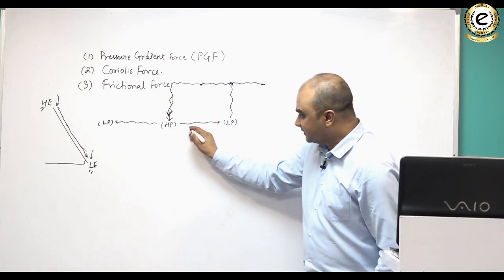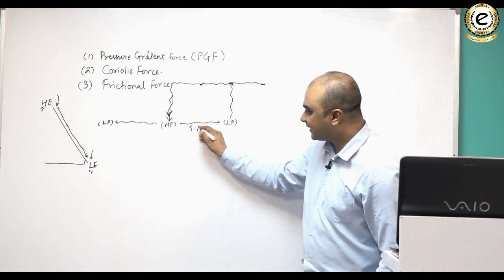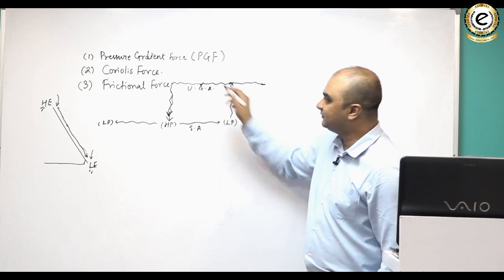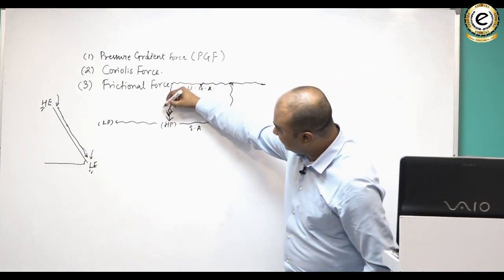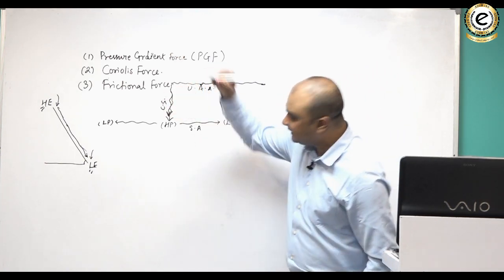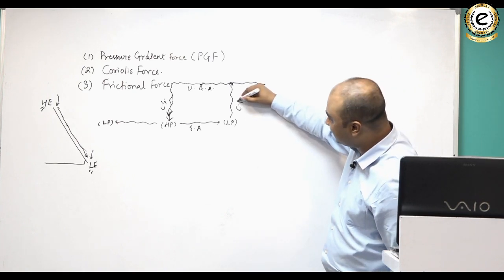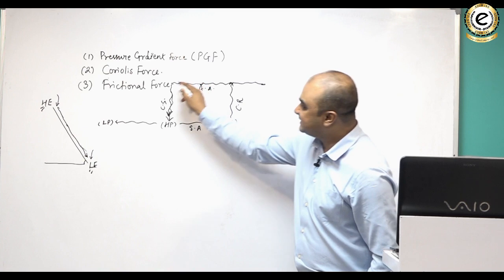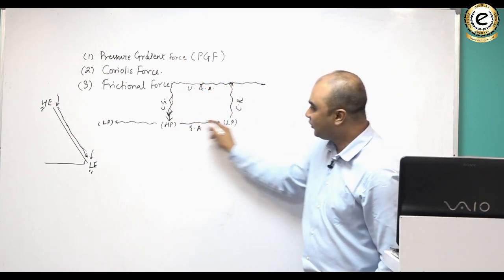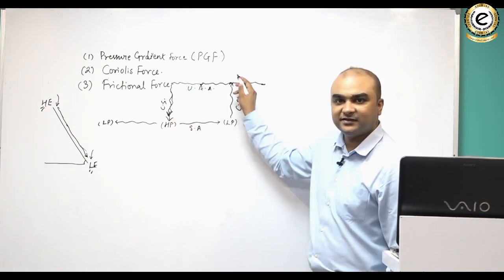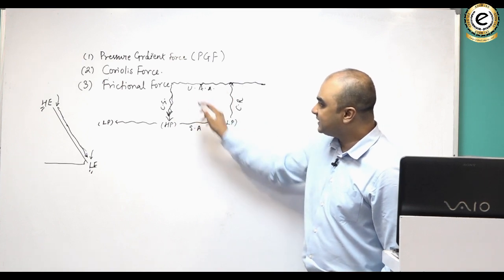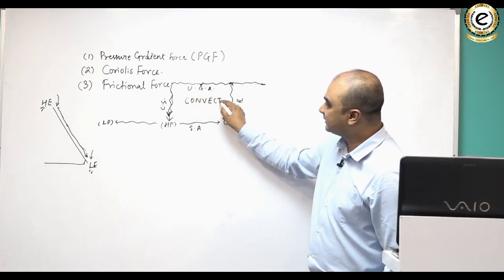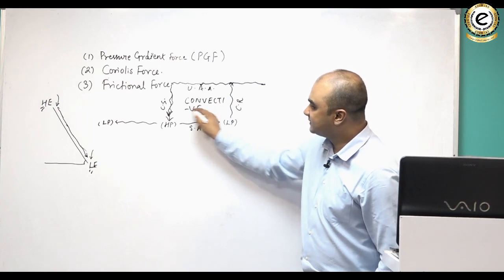So the surface advection, the upper air advection, the convectional sinking and the convectional rise completely make a cell. Can you see? This is almost like a complete circuit. This makes a cell. Such cells are known as convective cells.